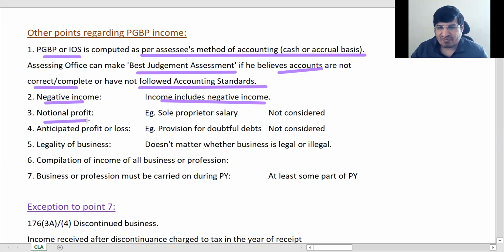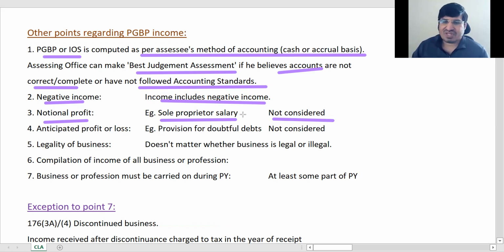Now notional profit is not considered. So notional profit is like sole proprietor salary, ये तो notional expense हो गया. Okay, notional profit is also similar. Like if I say कि I have transferred something worth 1,000 to me for 1,200.